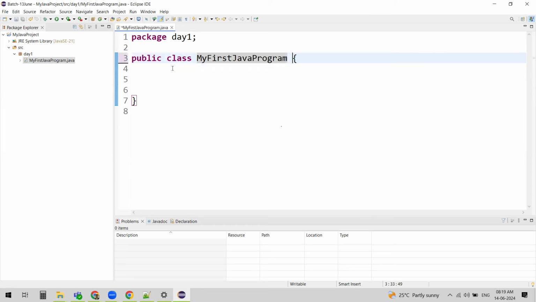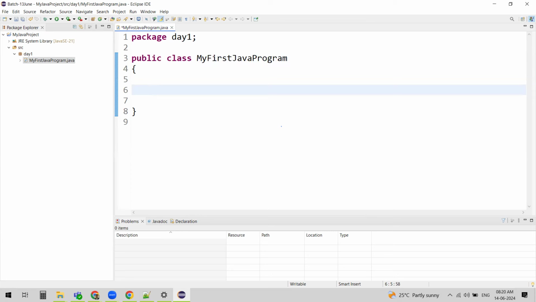And we had this brace here. Any class should be enclosed within braces, with an open brace and a closed brace. So this is mandatory again. These are all Java syntax, provided by Java, and we have to follow that syntax. There is no logic behind that. We do have some keywords here, which we will discuss after a few sessions. But the class has to be enclosed within an opening brace and a closed brace. This is mandatory.